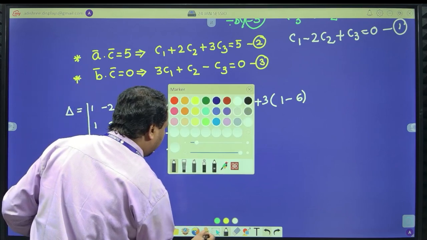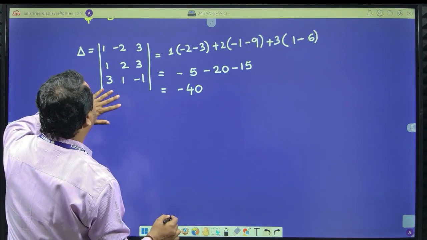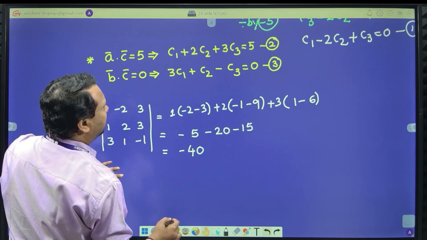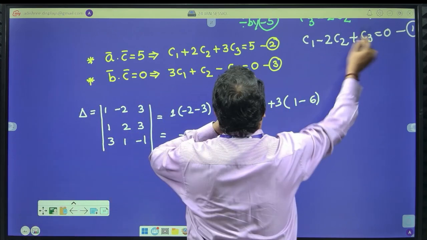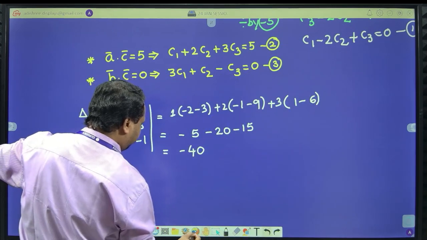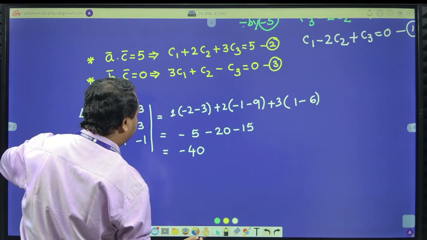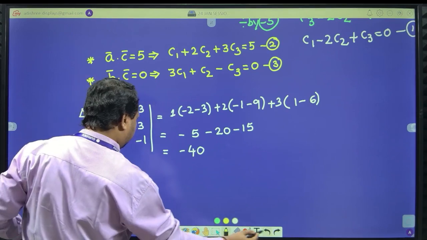Clear? Now I'll just take care of delta 1. Please observe delta 1, where you understand the constants are 0, 5, 0. So I am solving it by, okay, sorry.